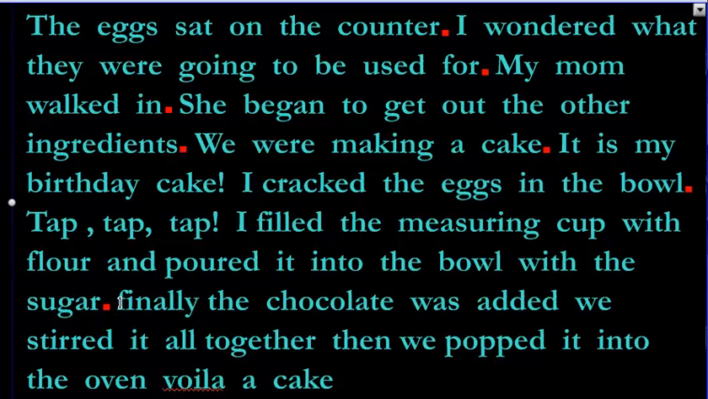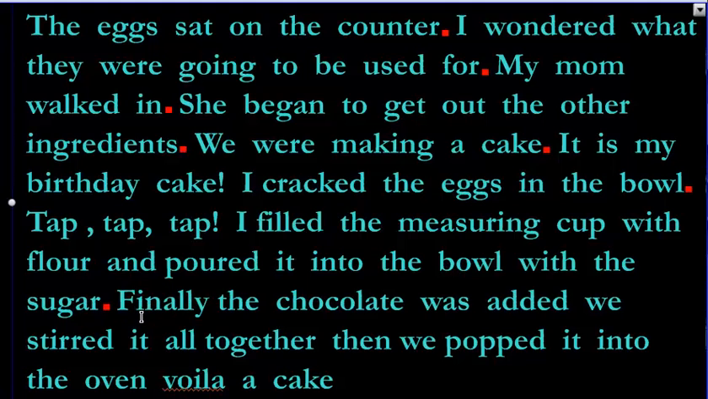Capitalize. I hope you're following along. Are you following along? Or are you writing on your worksheet? Hope you're writing on your worksheet. Finally, the chocolate was added. Let's put that here. Now look, if I put it here, finally, the chocolate was added. We stirred it all together. Too many ideas in this here. Number one, finally the chocolate was added. Done.